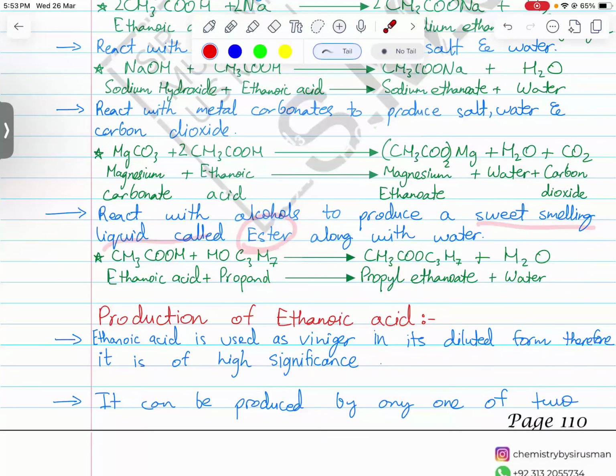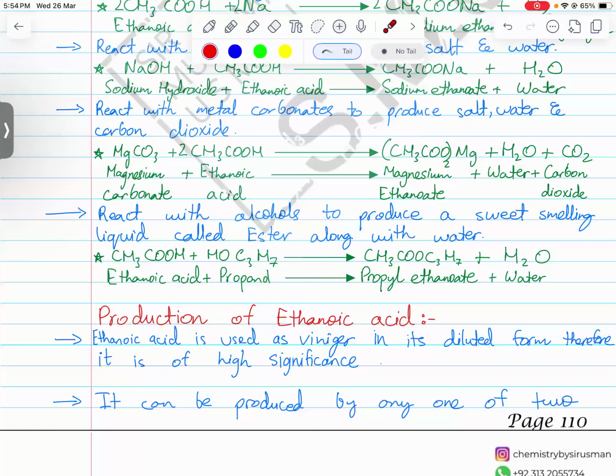So carboxylic acids react with alcohols to produce esters. The names of esters will be discussed in the chapter on esters, which we will study in the next class.